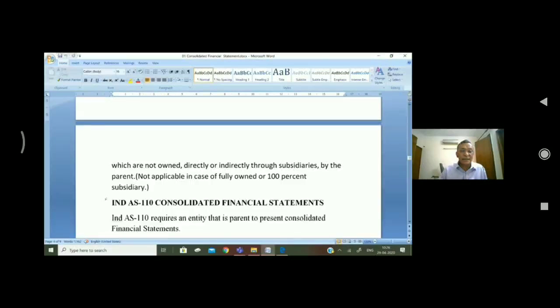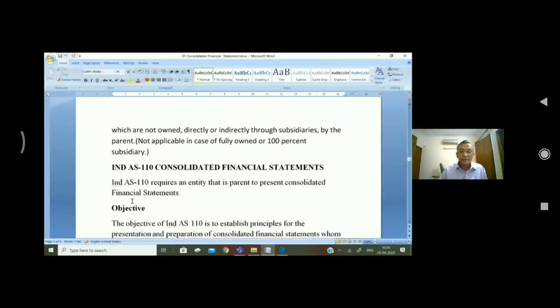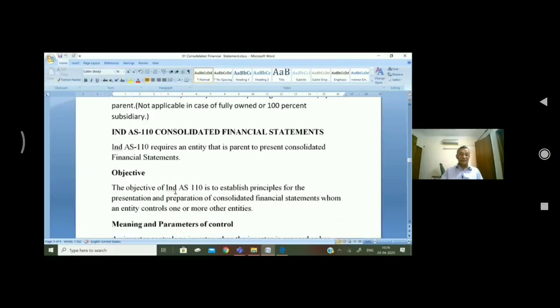Now, Ind AS 110 consolidated financial statements. Of course, I am explaining this, but you must have an overview of this. Ind AS 110 requires an entity, that is parent, to present consolidated financial statements. This means parent company has to present consolidated financial statements.